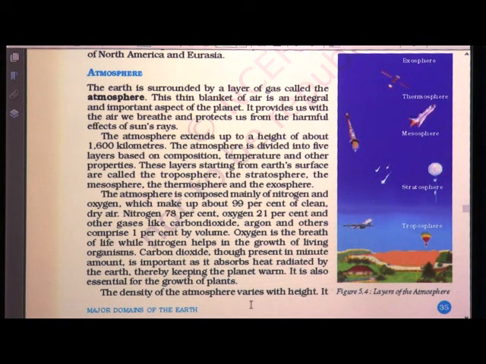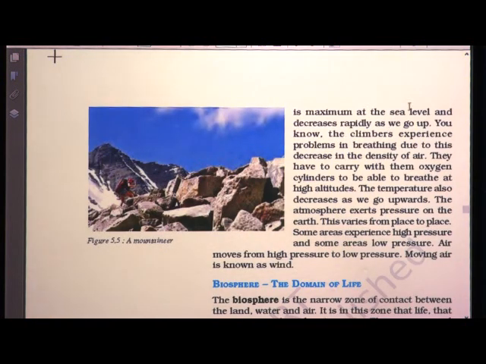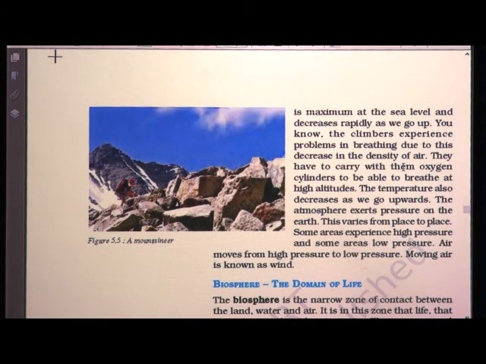The density of atmosphere varies with height. It is maximum at the sea level and it decreases rapidly as we go up. You know the climbers, see these climbers, they are carrying oxygen cylinders with them. The climbers experience problem in breathing due to this decrease in the density of air. They have to carry with them oxygen cylinders to be able to breathe at high altitudes. The temperature also decreases as we go up. It becomes more and more cold.